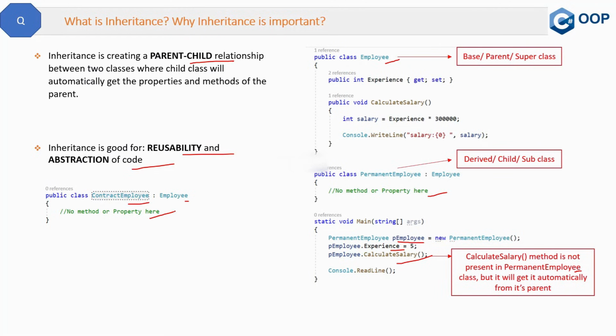If you do not use inheritance, like if you do not create this base class employee, then you have to write these two, one property and one method, inside both this contract employee and permanent employee class, in both classes. Right now, just by writing at one place, you are using them in their derived classes. So this is what inheritance is and its use. Now in upcoming videos, we will discuss more concepts of OOPs and more important interview questions.